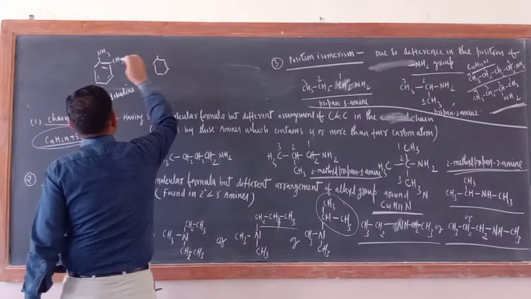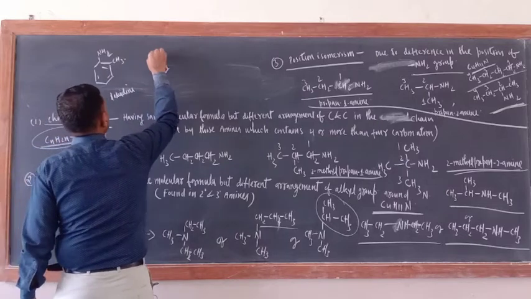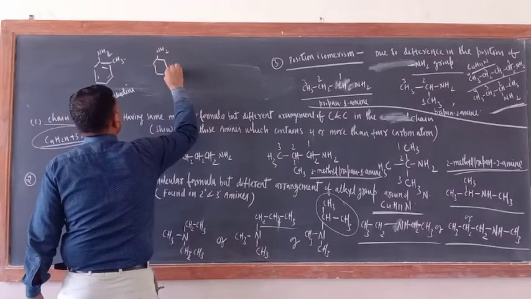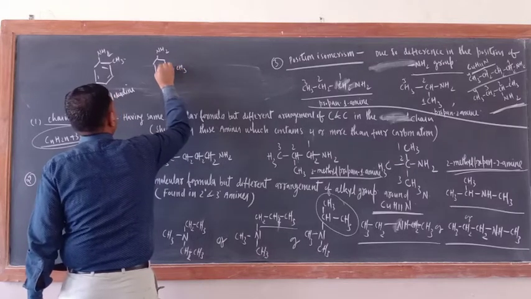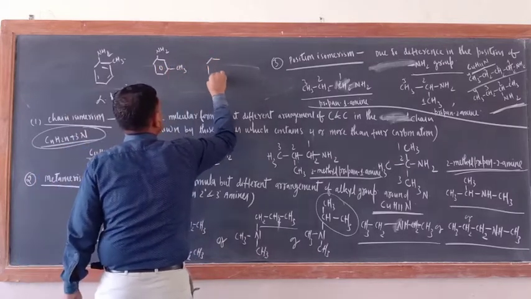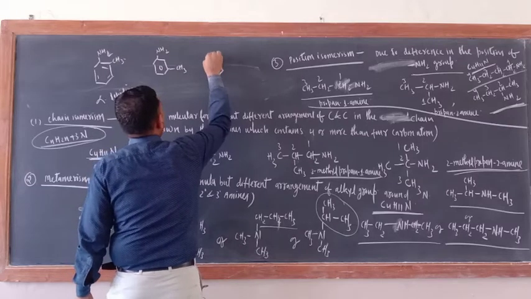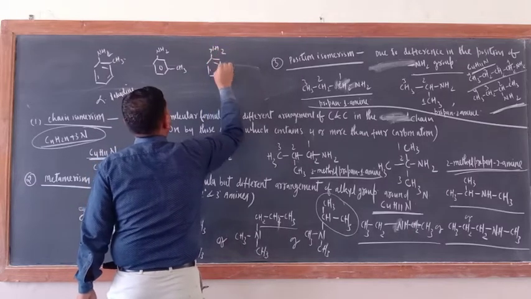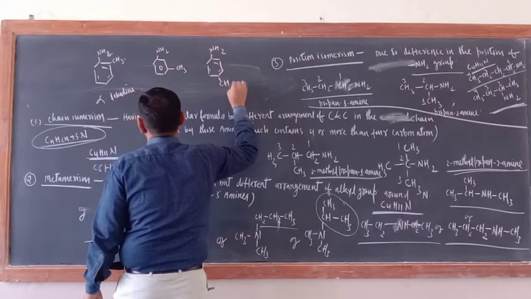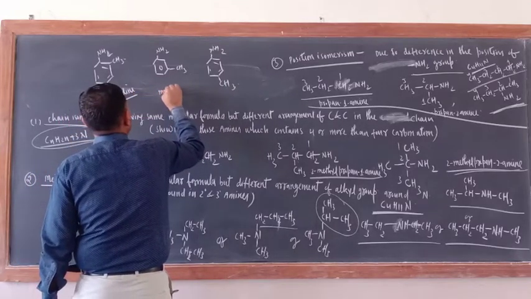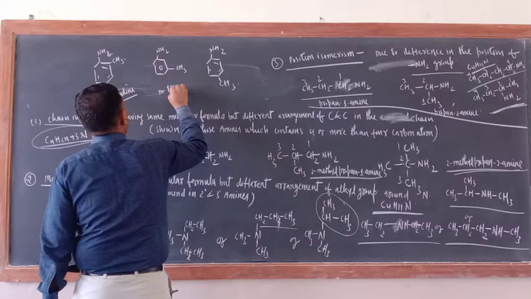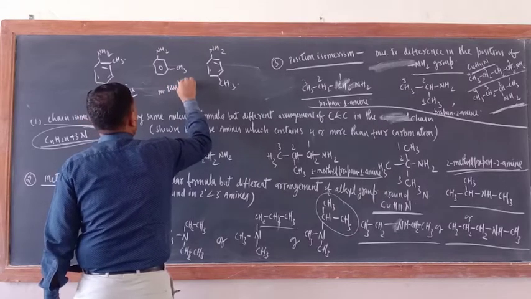Next one is NH2 and here CH3. Okay. Next one is this one, NH2 and here CH3. Okay. So this is orthotoluidine. This is metatoluidine.